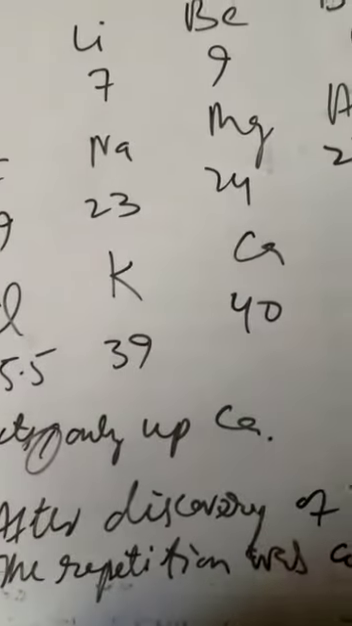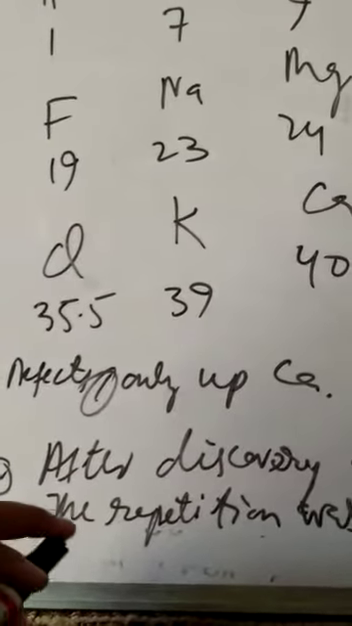It suffered from certain defects. First, it could not be applied beyond calcium. Calcium was the maximum up to which we can apply this law of octaves. Another defect was that after the discovery of noble gases, the repetition of 8 was raised to 9, meaning that the repetition of elements with properties similar to the first was at the ninth element.